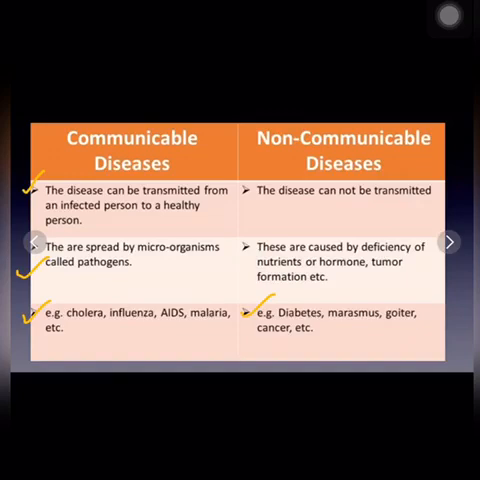So I hope the topic types of diseases is clear to you all. We have broadly classified all the four types of diseases, which are acute, chronic, communicable, and non-communicable diseases, and we have also seen the difference between them. That's it for this video, and in the next video we are going to continue with our chapter.